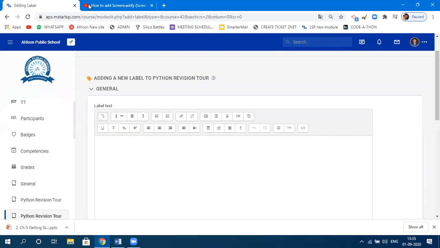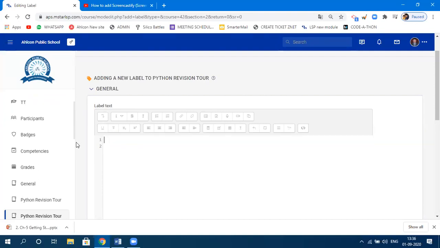After copying the embed code from that video, you need to come here and click on show or hide advanced buttons. As you click on this, it will appear like this. After that, click on this HTML code. As soon as you click on HTML code, something appears over here. No need to bother what exactly it contains. You can delete it also, or just go to the next lines, whatever you want to do.